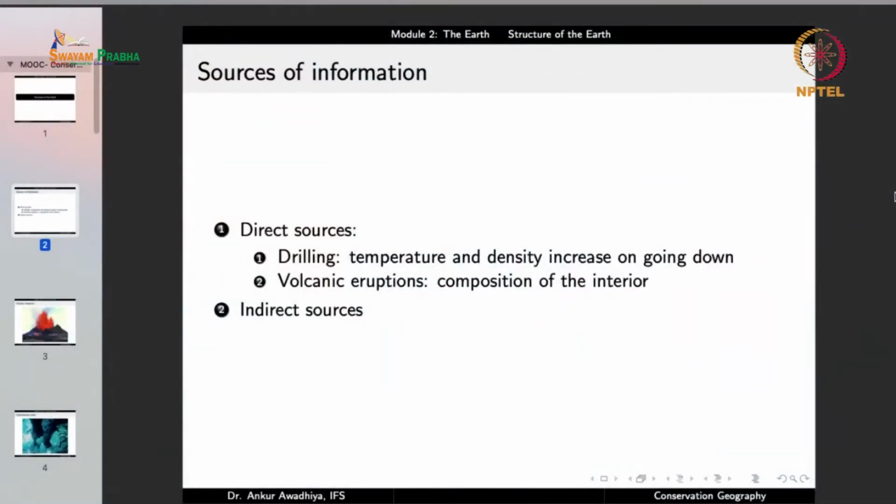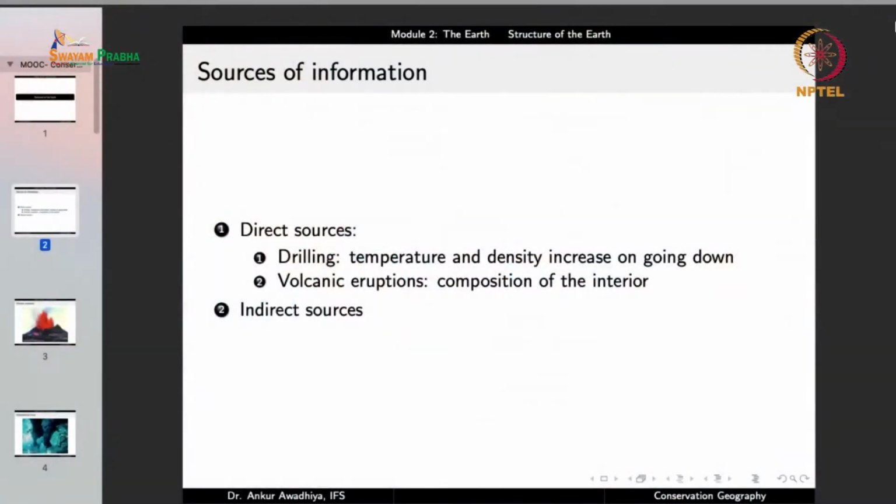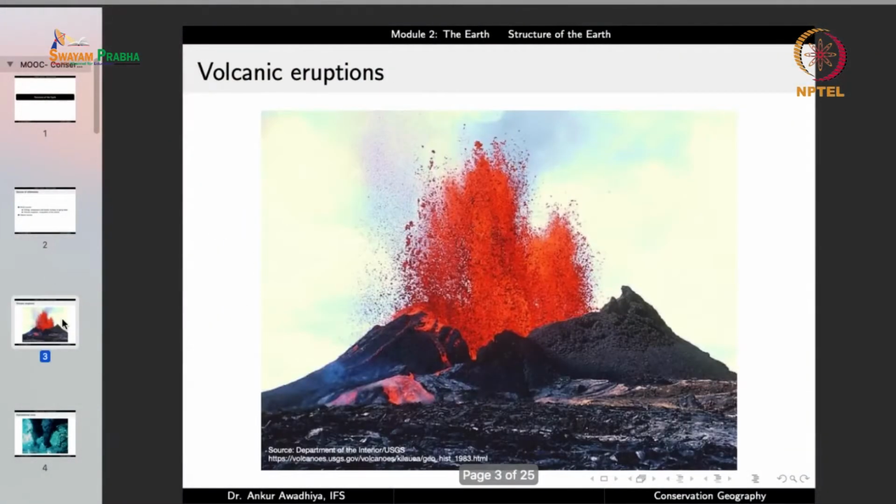And another source is the indirect sources that we do not have a direct access to. So we cannot see the inside of the earth, but we can make certain deductions. So those are the indirect sources. Now in the direct sources, the most important ones are the volcanic eruptions.